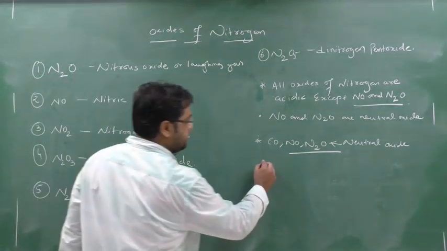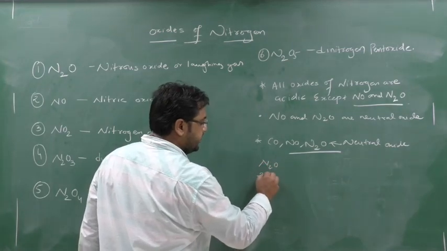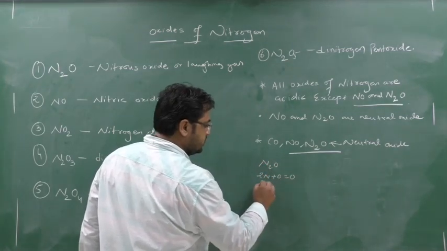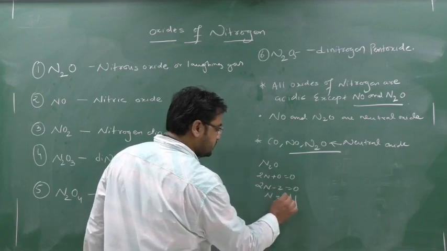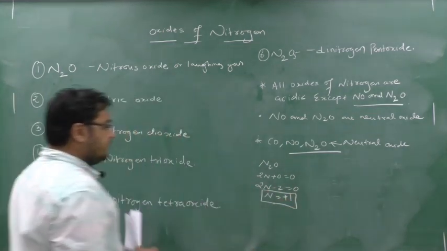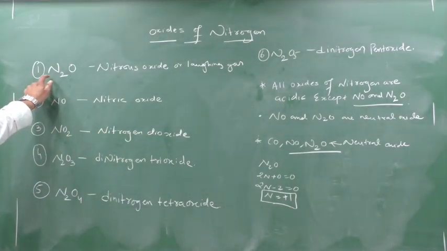First, the oxidation number of N2O. So 2N plus O equal to 0. So 2N minus 2 equal to 0. So N will be equal to 1. Yes or no? So in N2O, nitrogen's oxidation number is 1.